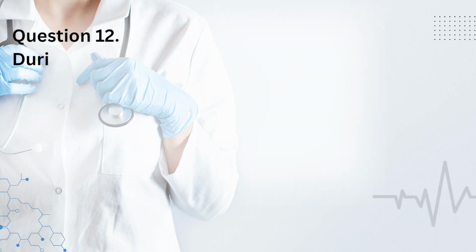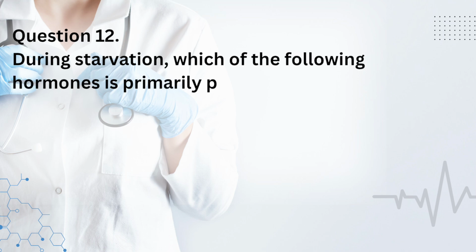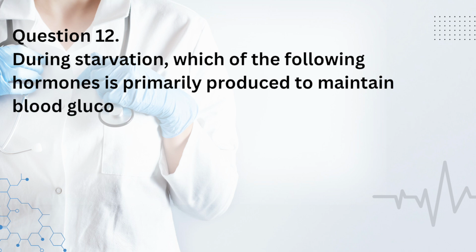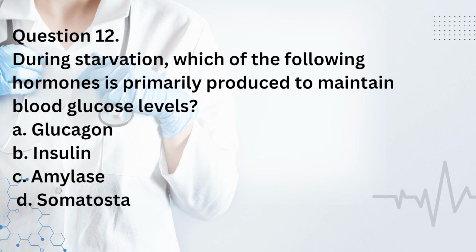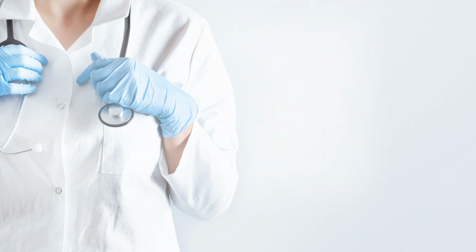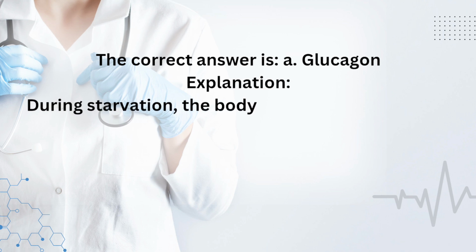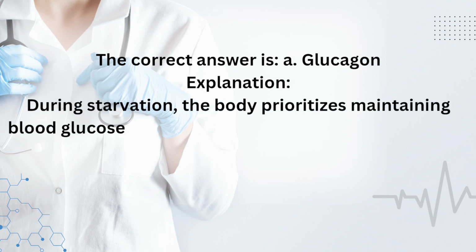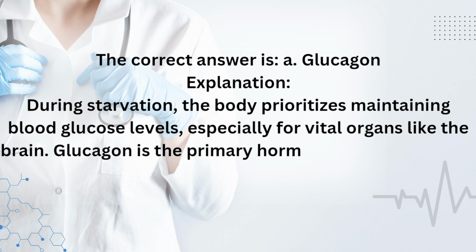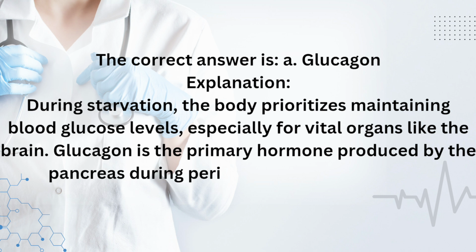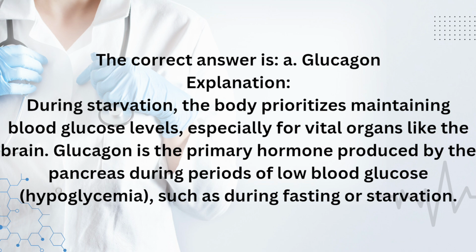Question 12. During starvation, which of the following hormones is primarily produced to maintain blood glucose levels? A. Glucagon. B. Insulin. C. Amylase. D. Somatostatin. The correct answer is A. Glucagon. Explanation: during starvation, the body prioritizes maintaining blood glucose levels, especially for vital organs like the brain. Glucagon is the primary hormone produced by the pancreas during periods of low blood glucose, hypoglycemia, such as during fasting